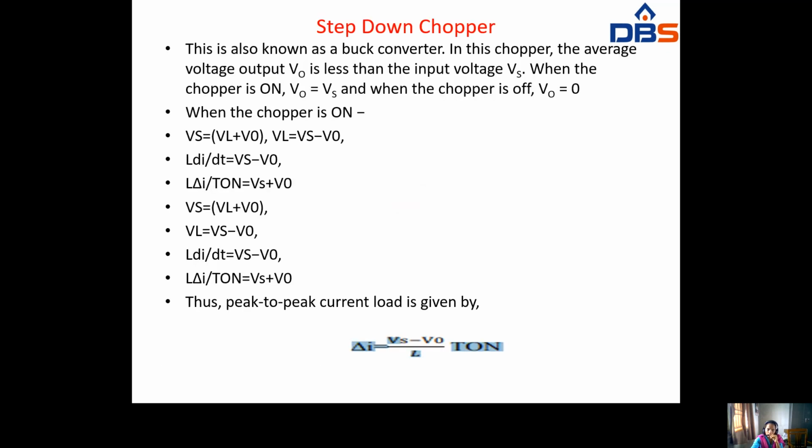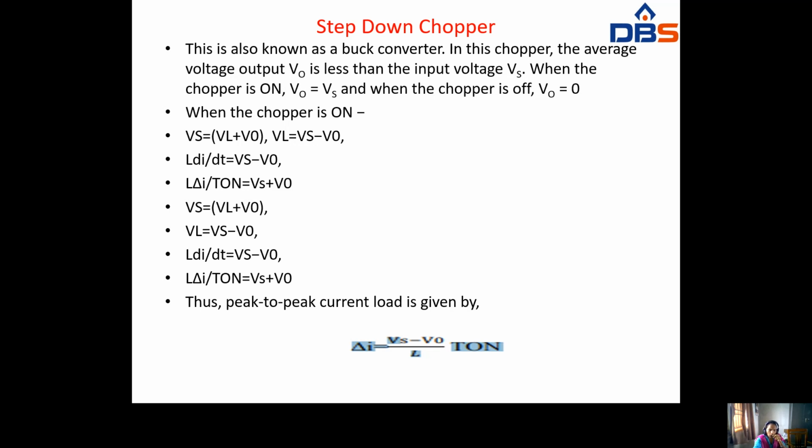VL, the inductance voltage, equals L into di by dt, that equals Vs minus V naught. So L into the change in current delta I by the time period T on. Here the chopper is on, so T on.